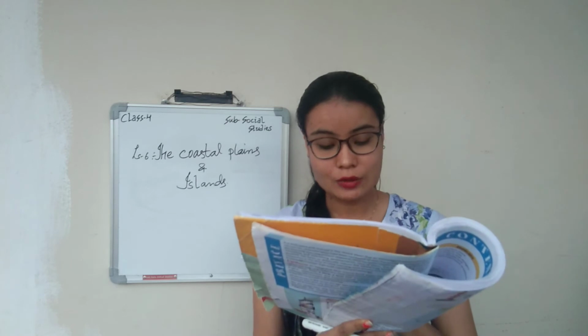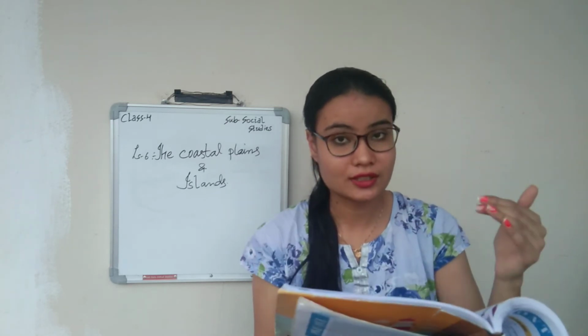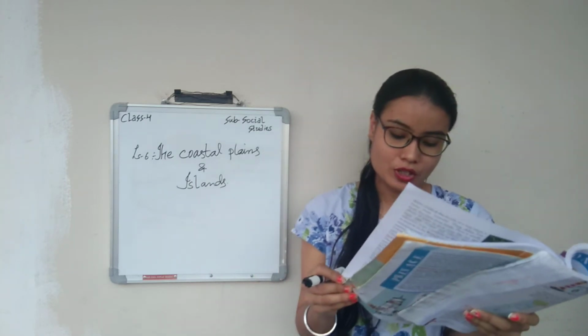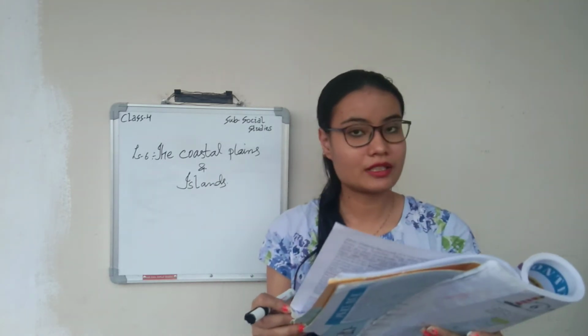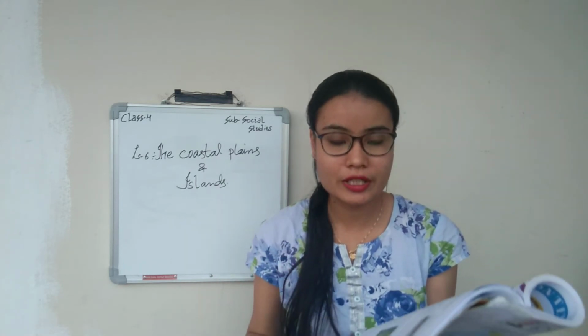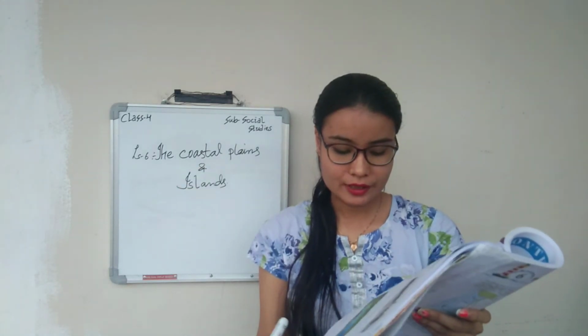So the coastal plain north side is called what? Northern Circars, and south side is called what? Coromandel coast. So the rainfall among the eastern coastal plains is lower than the western coastal plains. यहाँ पे eastern coastal में less rainfall है compared to western coastal plains.